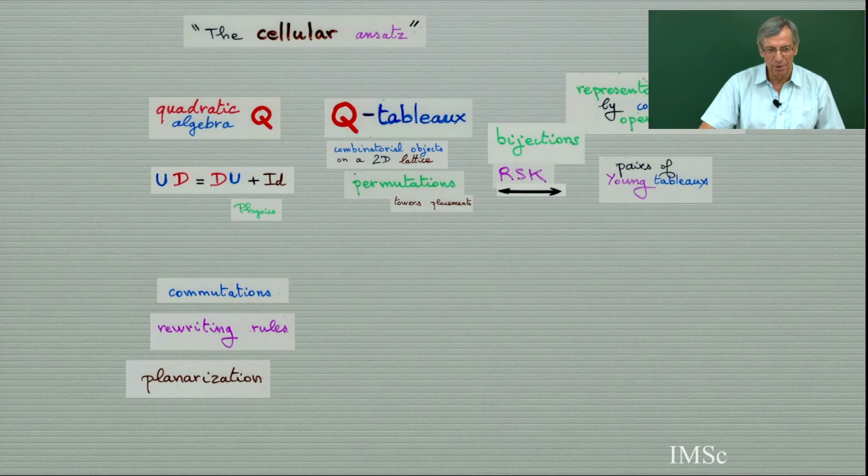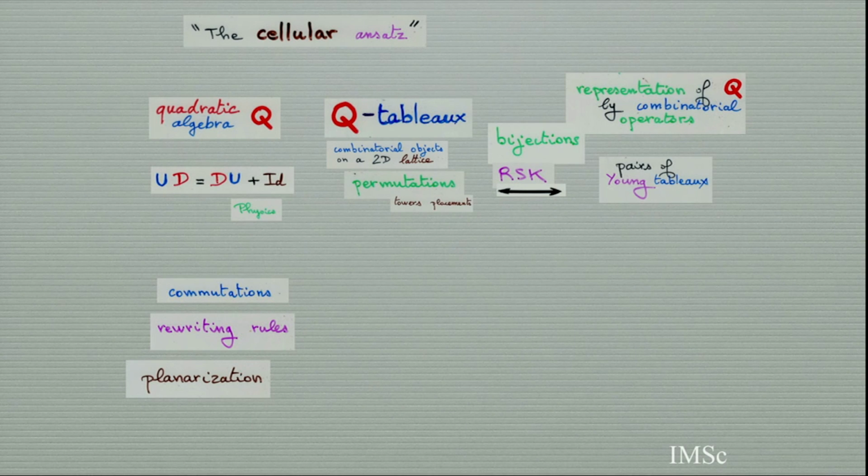So at the present moment, we have given the main example, which is the Heisenberg-Weyl algebra, UD equals DU plus identity, and we have defined the different steps of the cellular ansatz by associating what we call a Q-tableau to this quadratic algebra, which were permutation and rook placement, and then we defined a bijection, the classical Robinson-Schensted-Knuth correspondence, starting from a representation of this algebra.